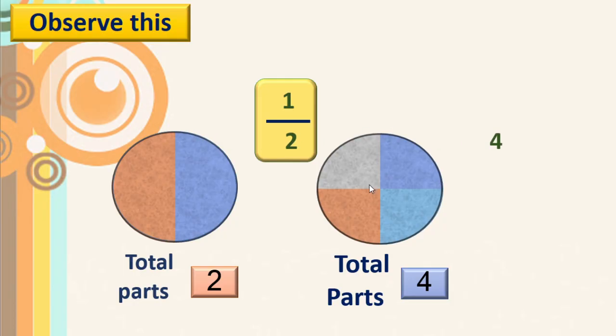Okay. And here total parts are 4. Isn't it? And how many blue part we can see here? This is only one blue part. This is a quarter, correct? Out of 4 parts, one part is called a quarter. Got this? This is half and this is, okay, quarter. See this? Okay, first one is half and second one is a quarter. How we write? 1 upon 2 for half and 1 upon 4 for quarter. Okay.